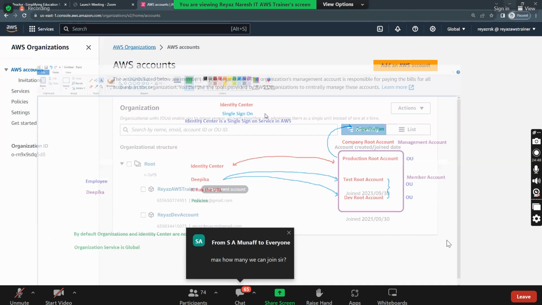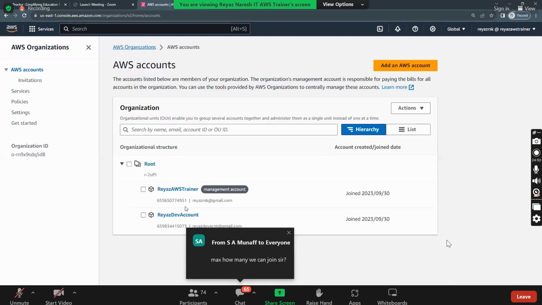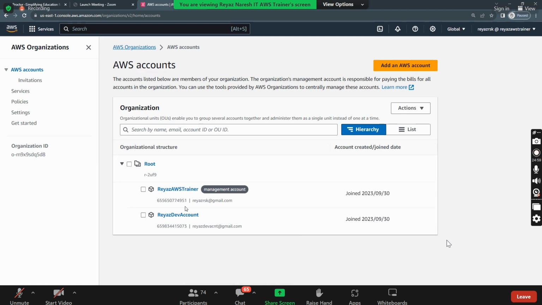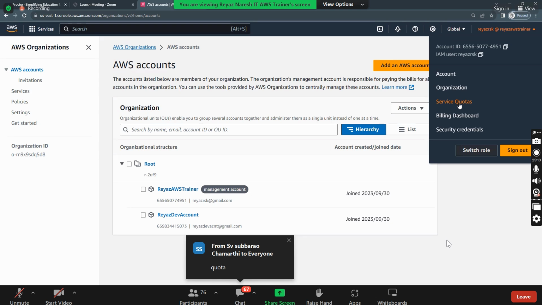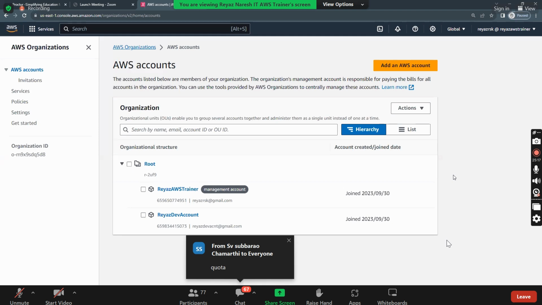Nice. So organizations, how many can we join? You can join many, but there will be a soft limit. Again, remember, for everything there will be a soft limit. I told you which is the service where you can go and find out the soft limits. Did I tell you this? Yes or no? Service quotas. So service quotas is a service where you can find out the limits of AWS resources.